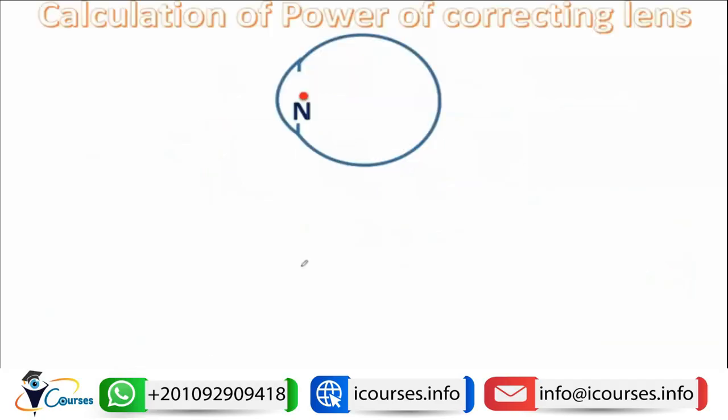So how to calculate the power of the correcting lens in case of aphakia? We have here an eye. This eye has only the cornea as a refracting surface and has a nodal point which is situated 20 millimeters behind the anterior corneal surface.